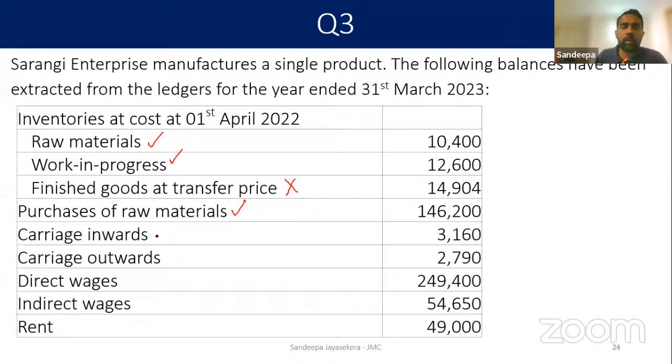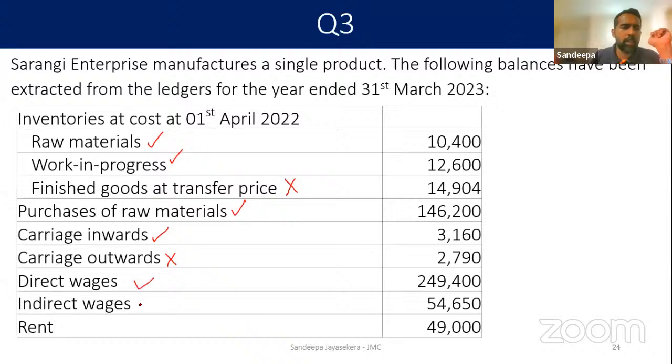Carriage inward means the transportation cost of bringing the raw material to the business. So that is yes. Carriage outward means the transportation cost to deliver the finished goods to the customer. That is going to the customer, so that is not part of our manufacturing account.